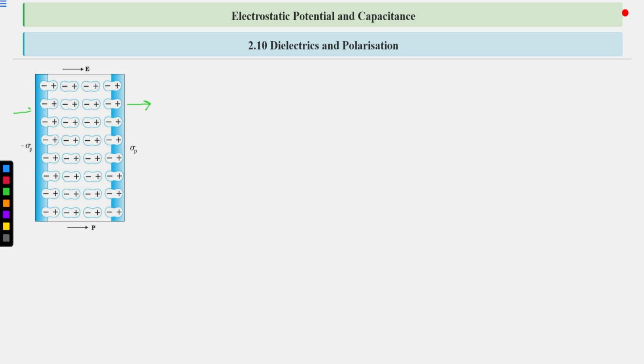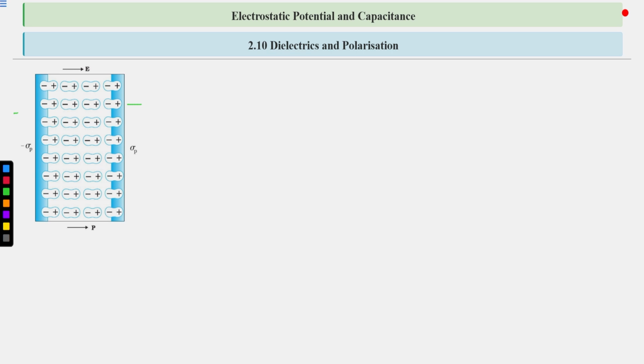Now these surface charges, negative, negative, negative, and the positive ones on the other side: there is no positive charge present near this negative charge, and no negative charge near this positive charge. So they will remain as they are. They will not be neutralized. So surface charge densities will appear due to these surface charges.